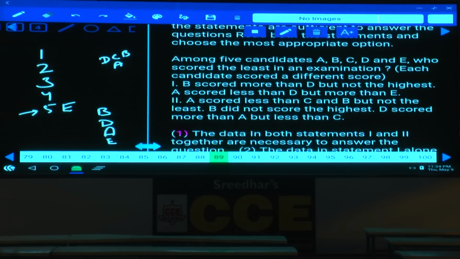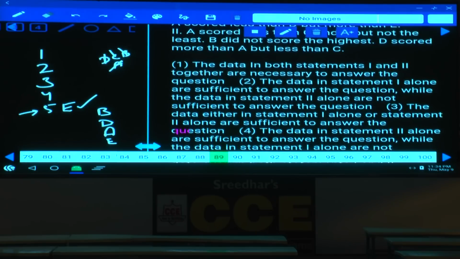That means D, C and B, all these are more than A. A scored lesser than them, but not the least. Hence A also cannot be the least. Then what is left over here? E is left over. Hence 1 alone is sufficient, 2 alone is also sufficient. Each statement alone is sufficient, that is choice 3, 89.